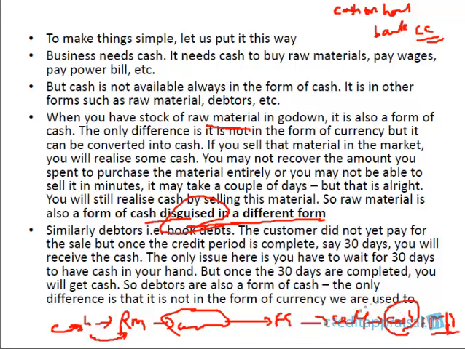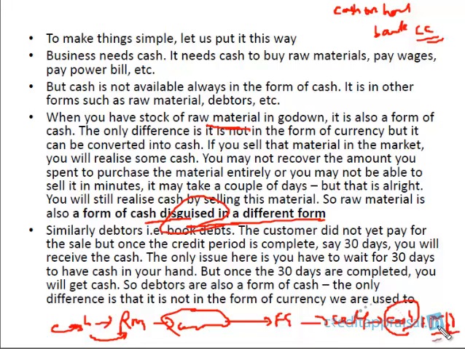Please be very clear on this concept. Cash will not always be in the form of cash in business. In any company, cash will be wearing a mask. You can think of cash as wearing a mask. At one stage it will be in the form of raw material, another stage in the form of finished goods, debtors.